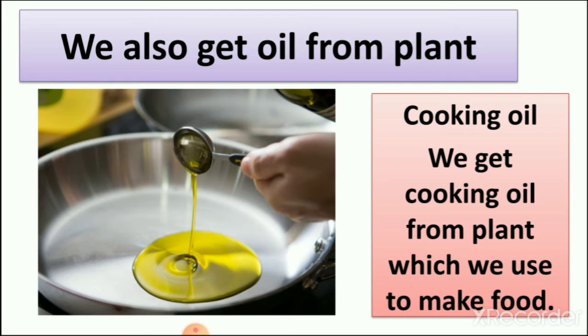So in our house, when you make food, the first ingredient for cooking is oil. We can also eat boiled food and roast food, but mostly we eat food which contains oil also. So we start making food in oil. So this cooking oil we get from plants. So let's see from which plant we get cooking oil. We also use oil for many other things which we get from plants.